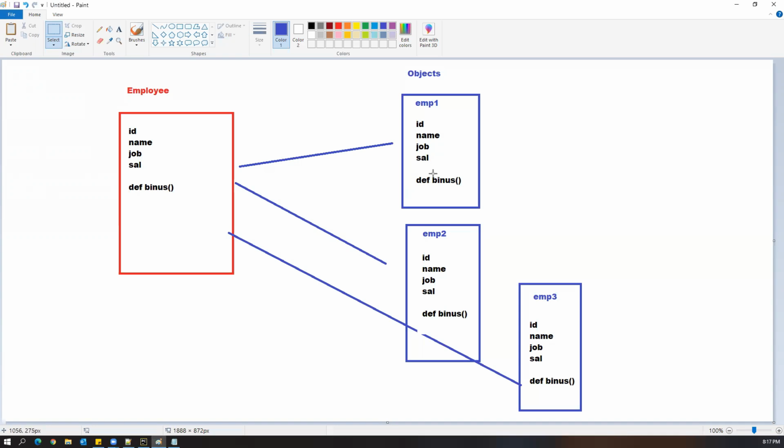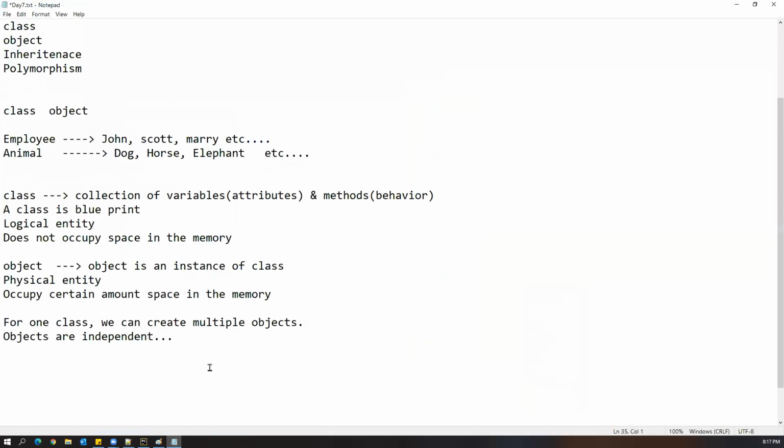Here I'm using two things. One is a method I'm talking about. I said a class is a collection of variables and methods, so what does a method mean? A method is exactly the same as a function. In the previous session, we discussed functions: by using the def keyword, we created a function. But there is a difference between a function and a method. If I create the same function within a class, we can call it a method.